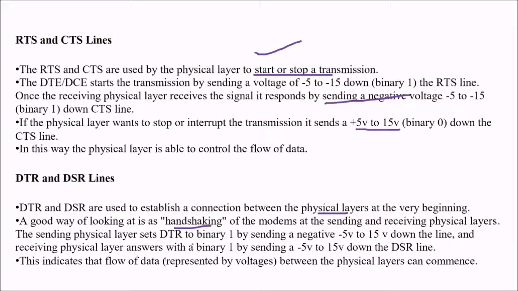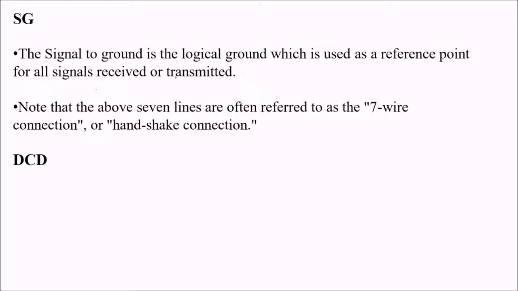So the sending physical layer sets DTR to 1 by sending -5 to -15 down the line, and the receiving physical layer answers with binary 1 by sending -5 to -15 down the DSR line. This indicates that the flow of data, which is represented by voltages between the physical layers, can commence now. SG, the signal ground, is a logical ground which is used as a reference point for all signals received or transmitted. You have to note that these above 7 lines are often referred to as a 7-wire connection or a handshake connection.